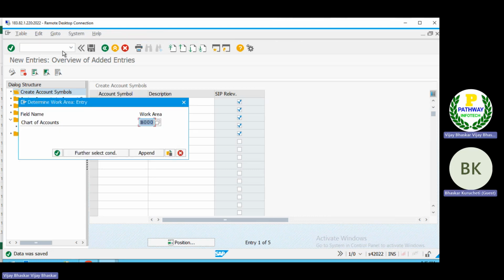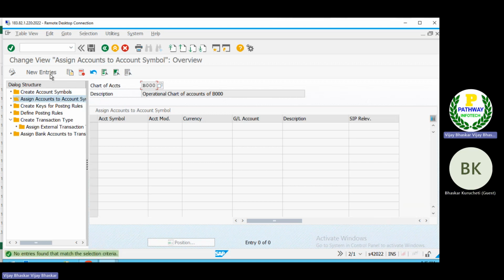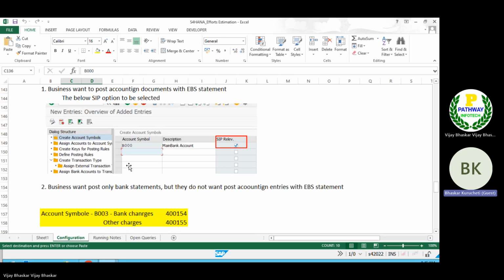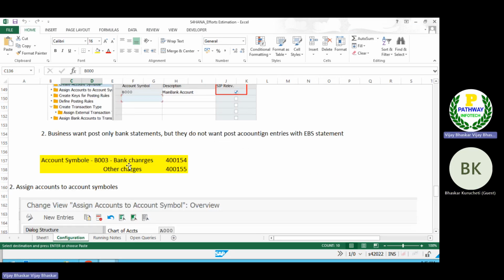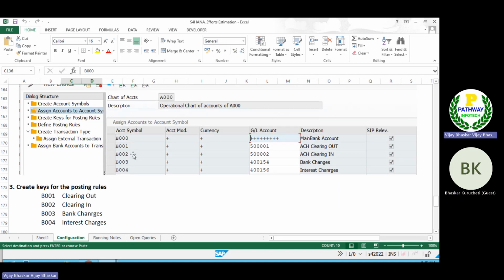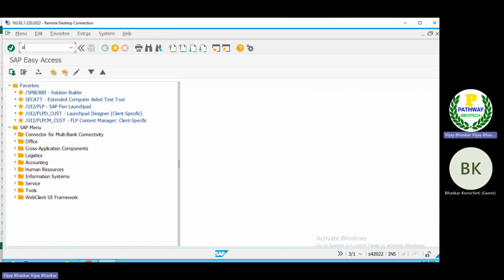OT83. Yes, B001 only. Then we have defined this one. Then create accounts for the account symbols. Now this one is defined at chart of accounts level only. Then assign accounts to the account symbols. This also we have done, but now we did it in A000, sir. You can see it. Yeah, that is the wrong step. I remember, sir, because I want to correct this one.